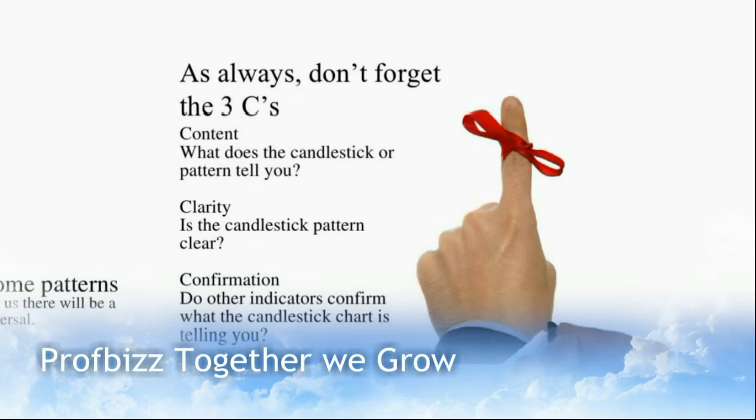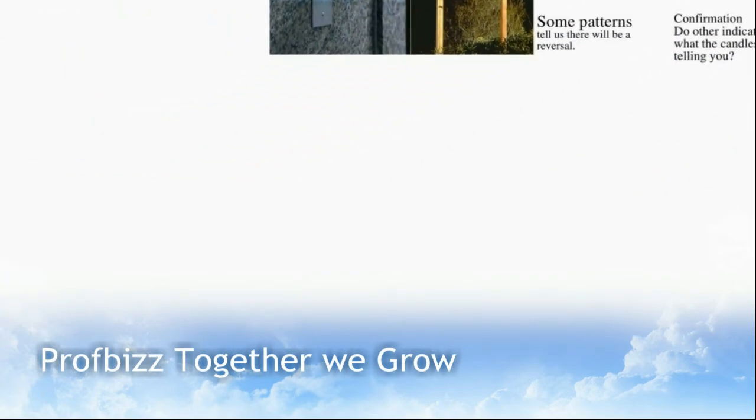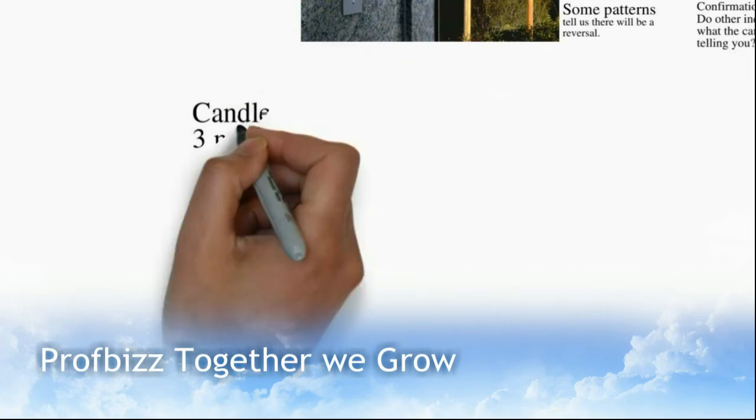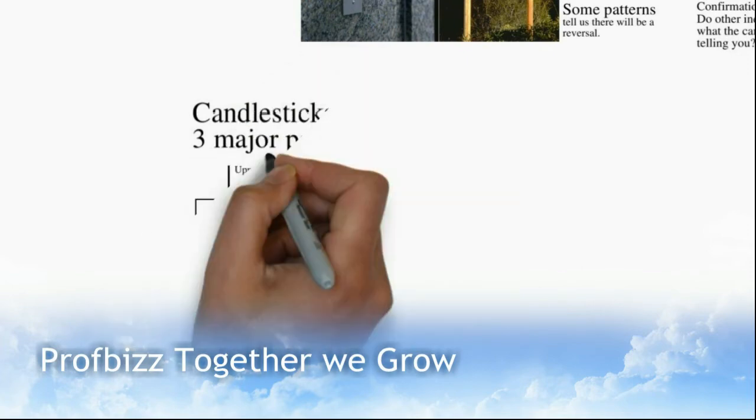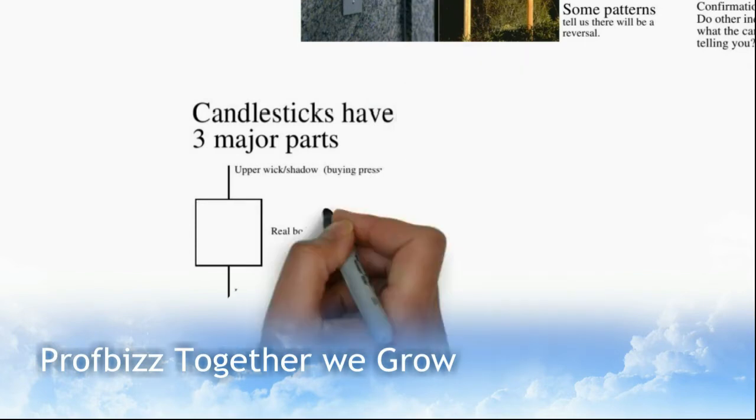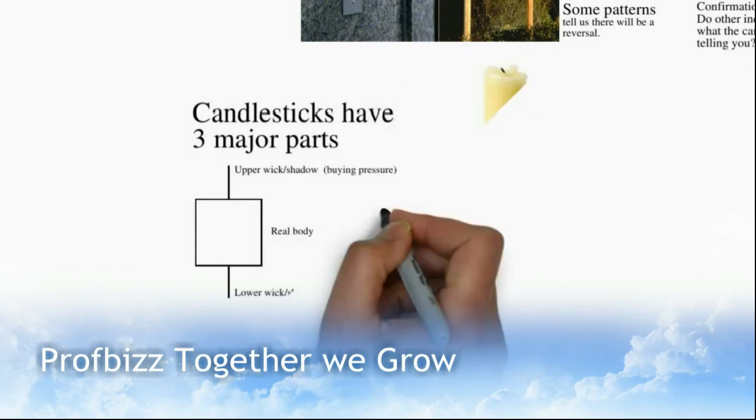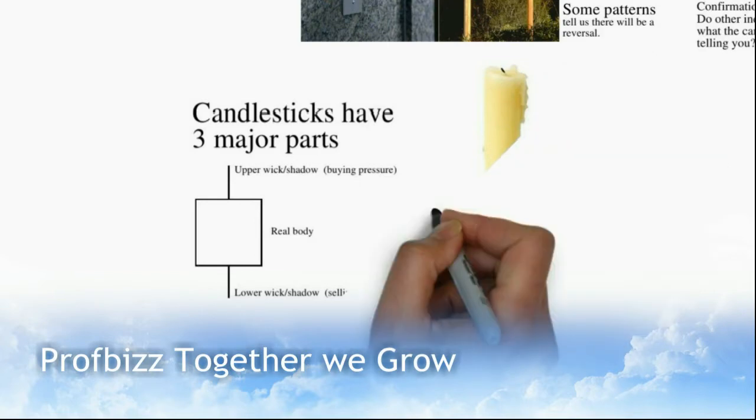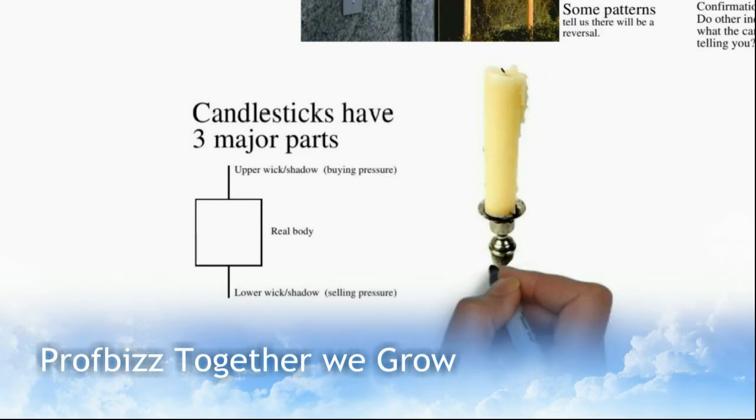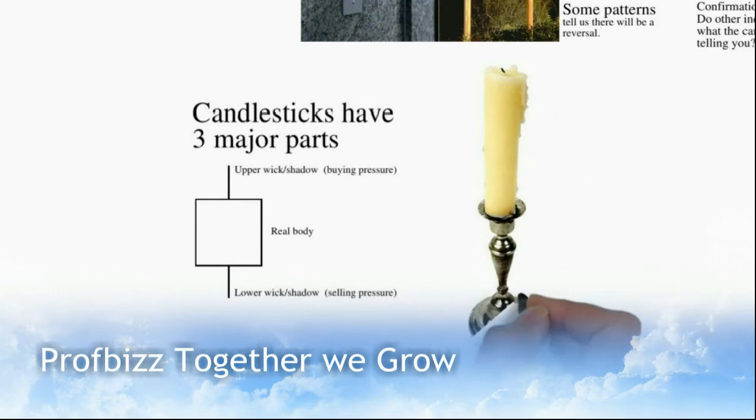Some patterns tell us there will be a reversal. As always, don't forget the 3 C's. Content: what do the candlesticks or pattern tell you? Clarity: is the candlestick pattern clear? Confirmation: do other indicators confirm what the candlestick pattern is telling you?